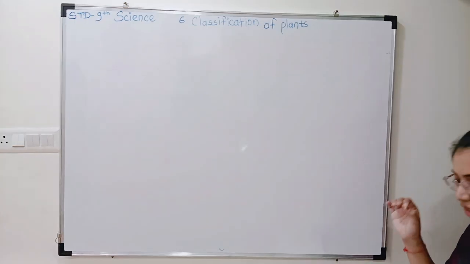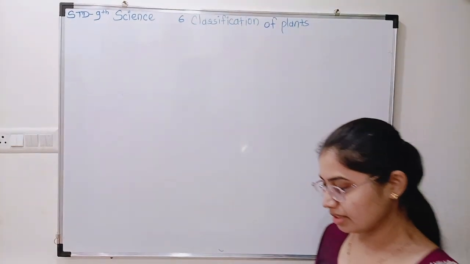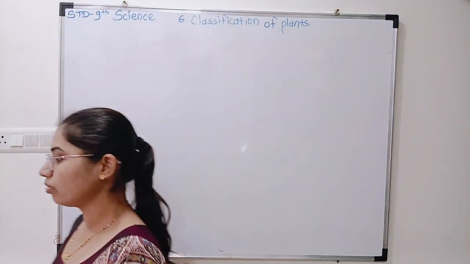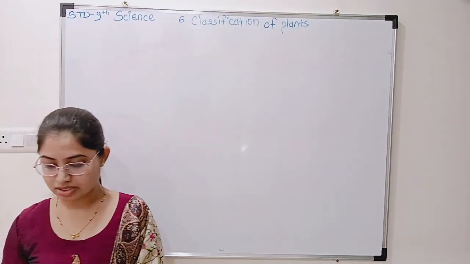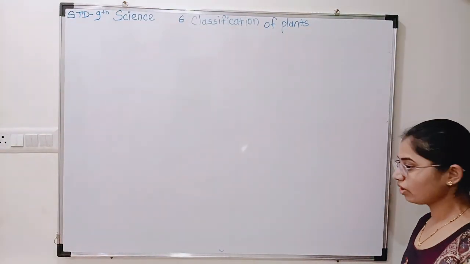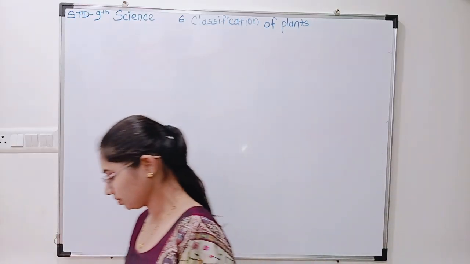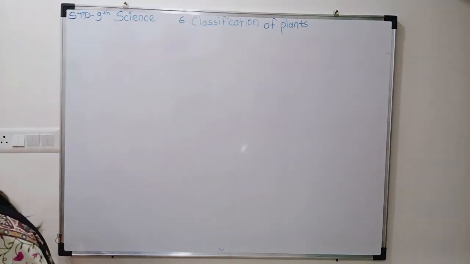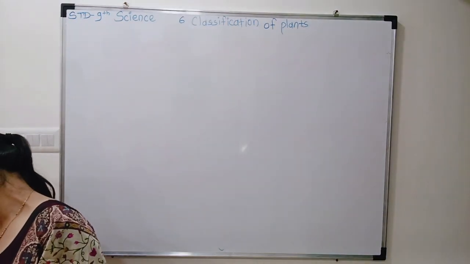Plants are the living organisms, right? And they make their own food with the help of photosynthesis. How are they doing photosynthesis? With the help of chlorophyll pigment. Yes or no? So they are autotrophs.